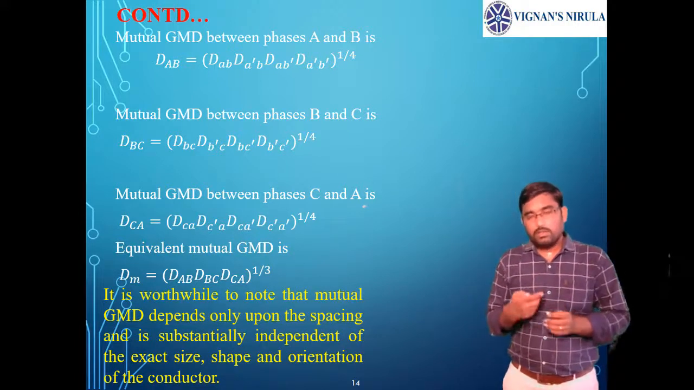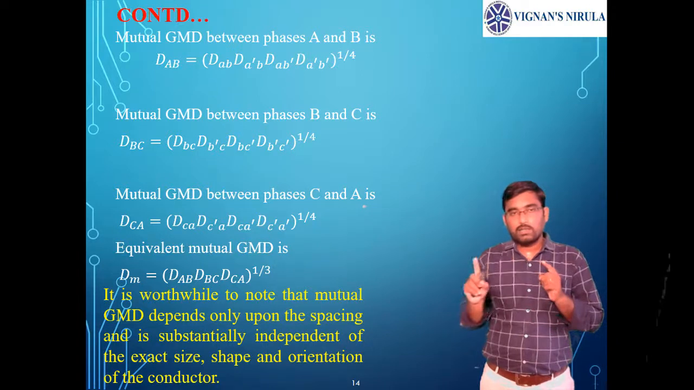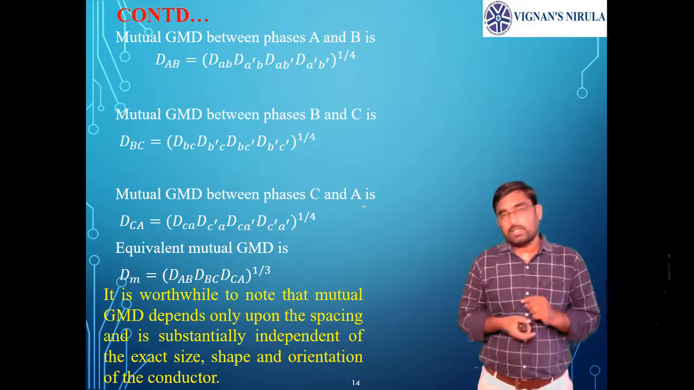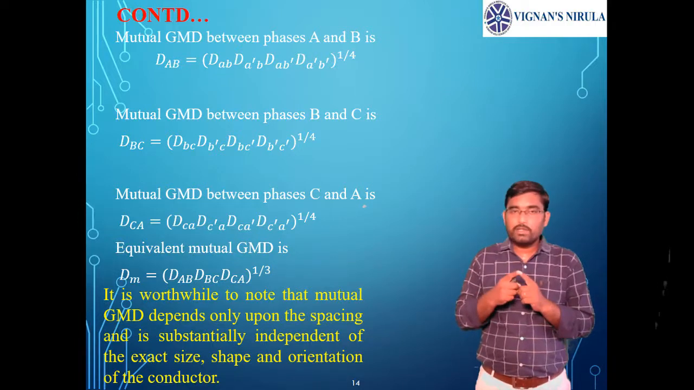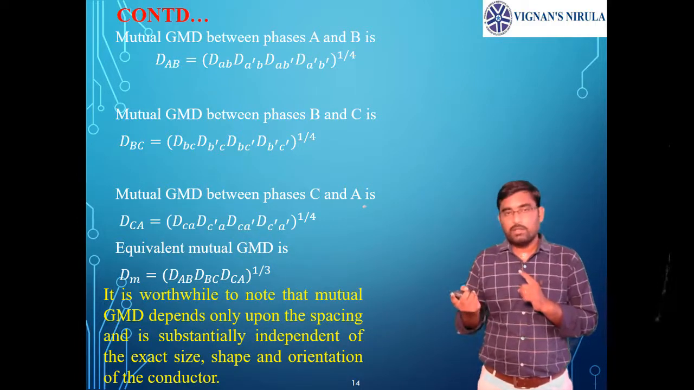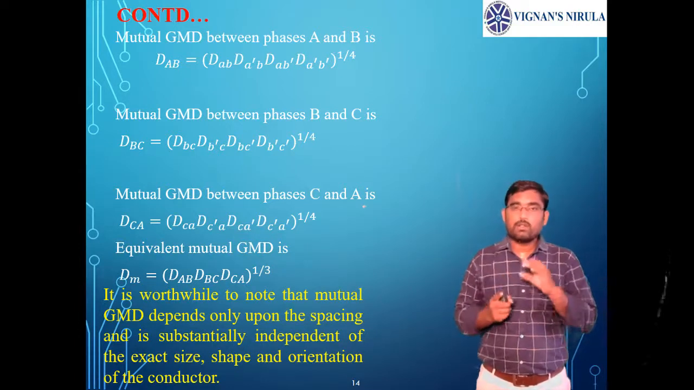So if you see all the expressions of mutual GMD, the mutual GMD depends on the spacing between the conductors but not on the size and shape of the conductor. As already told, the mutual GMD is the geometric mean of distances between conductors of one phase with respect to the other. So it always depends on the spacing between the conductors but not on the size and shape of the conductors.